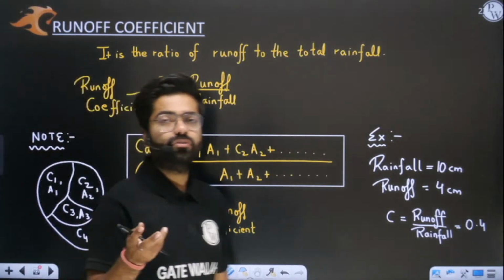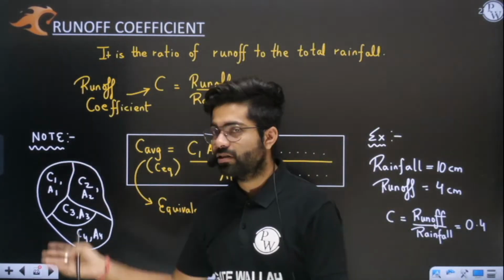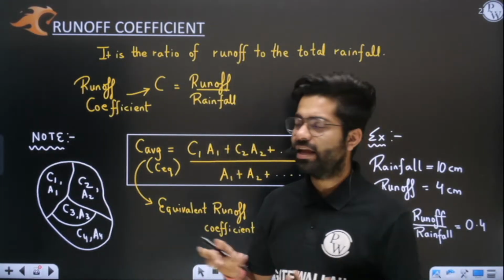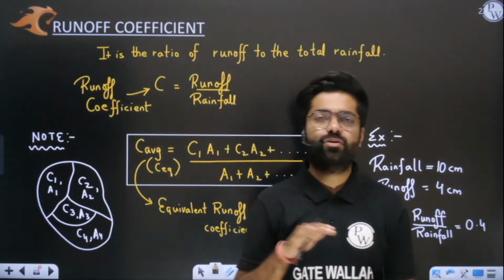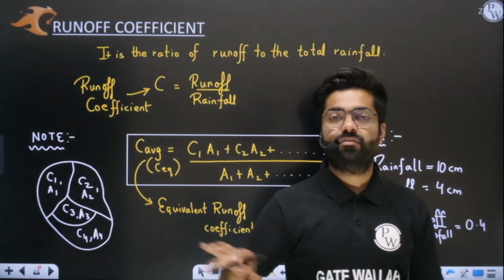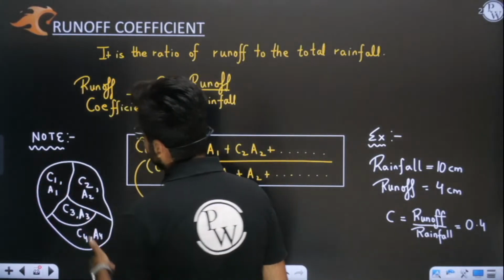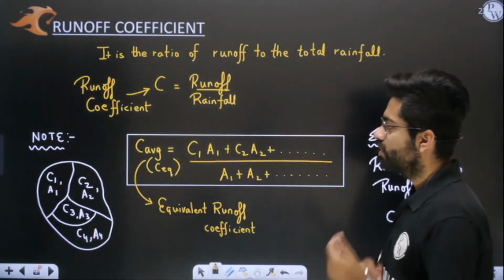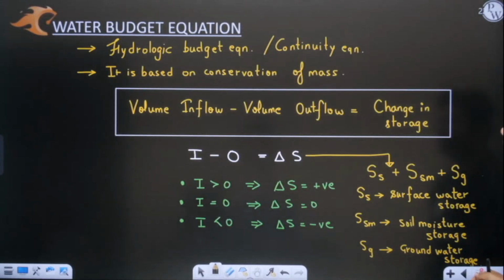You all know that land can be fallow, or it can be road construction, or any kind of construction, or forest. Basically, 9 to 10 types of land uses are there, and depending on that, runoff depends. I told you that when different zones have different runoff coefficients, we find the equivalent runoff coefficient using a formula, and I also made you solve one question. I hope you all remember it.